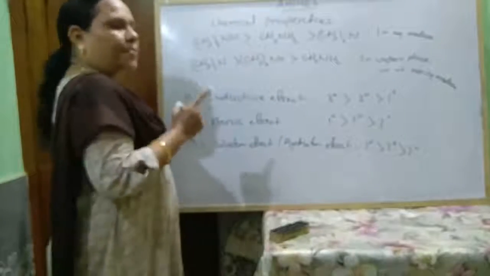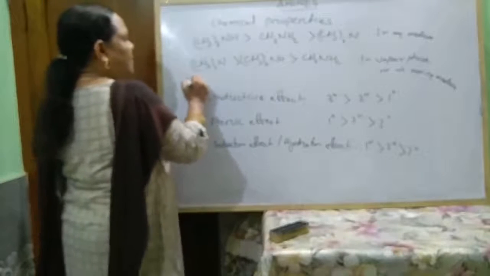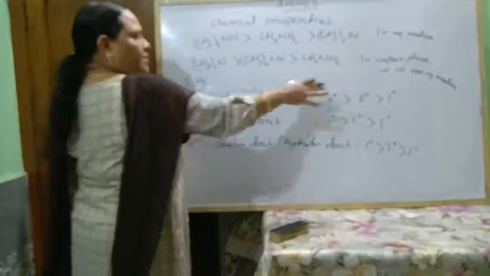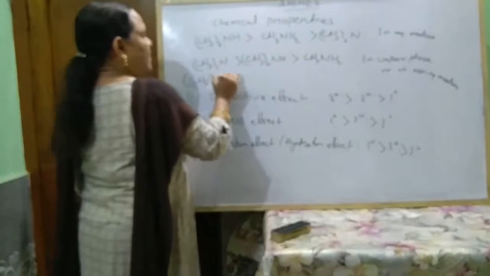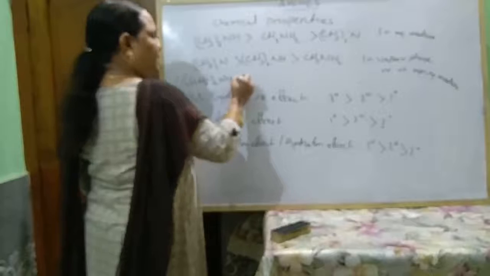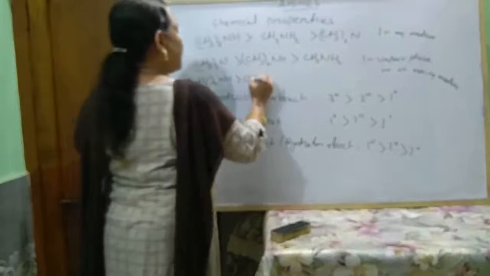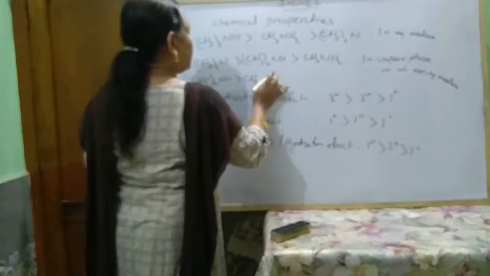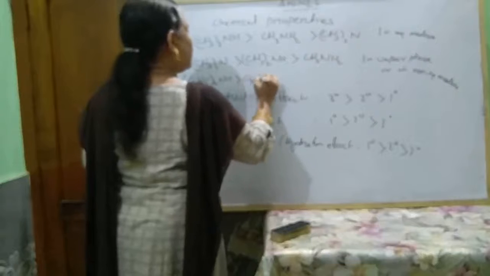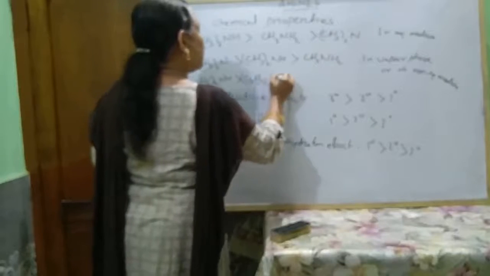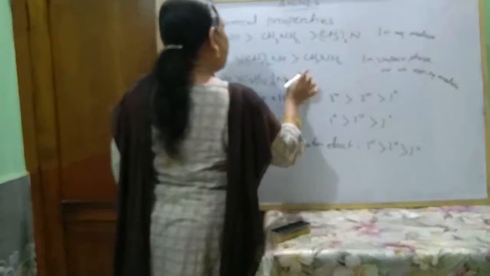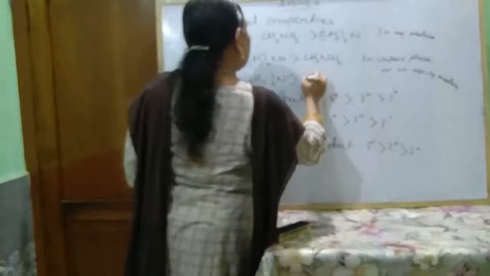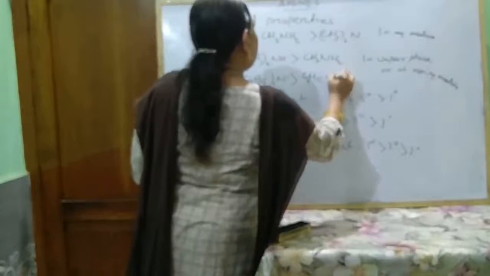But in case of ethylamine in aqueous medium, all these three factors combine to give rise to secondary amine as more basic, then tertiary amine, and then primary amine.